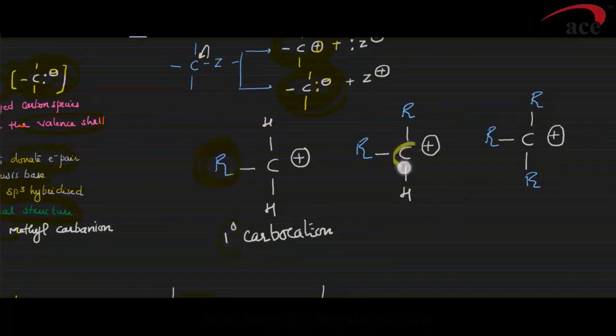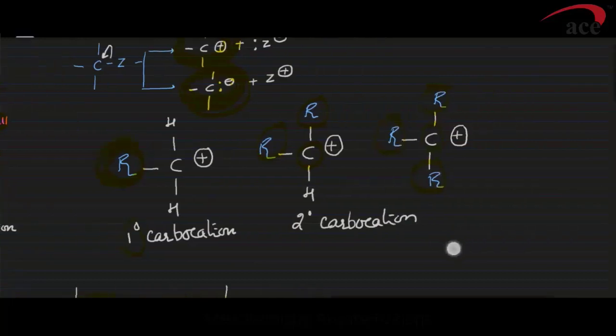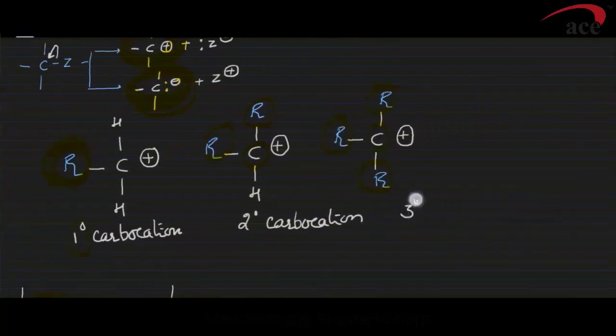Whereas here the positively charged carbon is attached to two alkyl groups, and therefore it should be considered as a secondary carbocation. And finally, the positively charged carbon is attached to three alkyl groups, so you call it a tertiary carbocation. So we have 1 degree, 2 degree and 3 degree carbocation, and we need to find out the